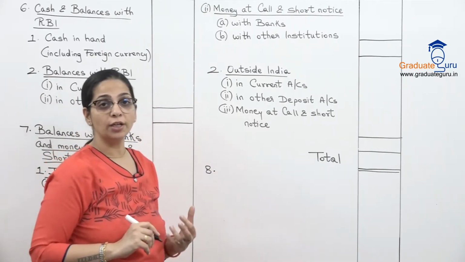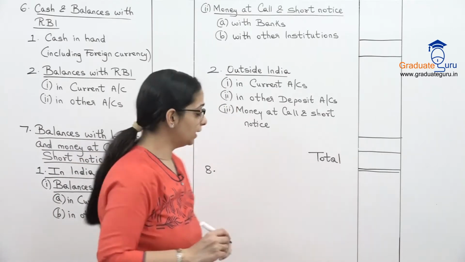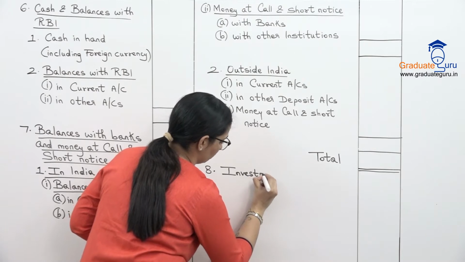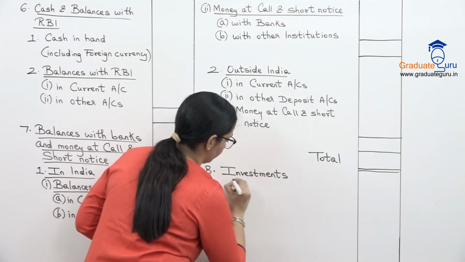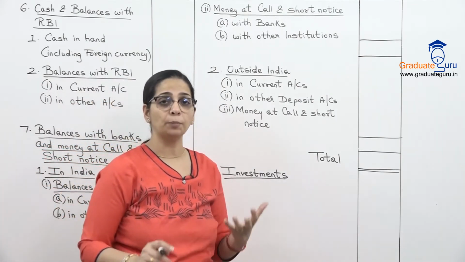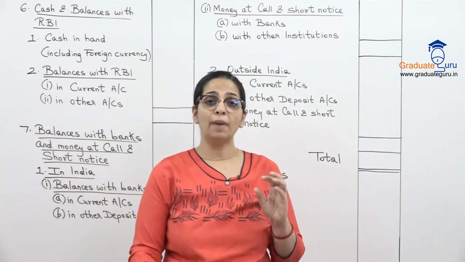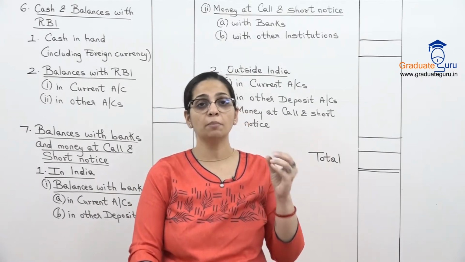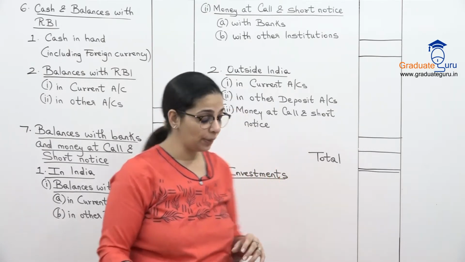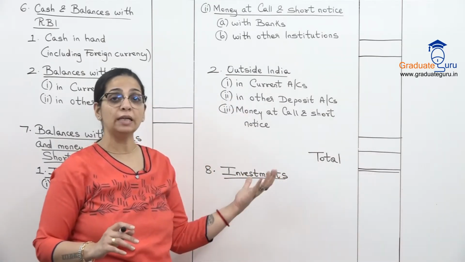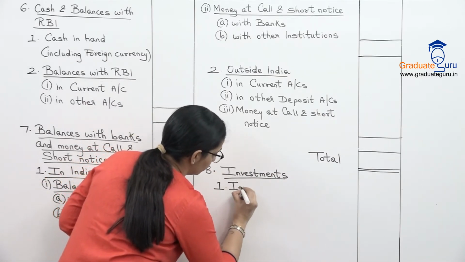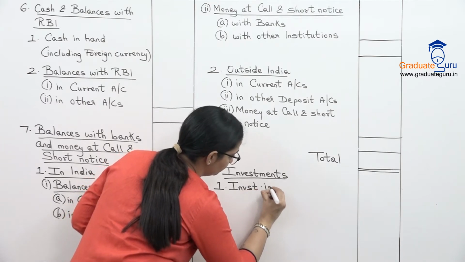Now we come to our schedule number 8. And schedule number 8 is for investments. Just like any company can have investments in other companies or in other banks, same way banks are also allowed to invest their money, because that is another way in which they can earn income. So यहाँ पर again I will be showing investments in India and investments outside India. So first is investments in India.